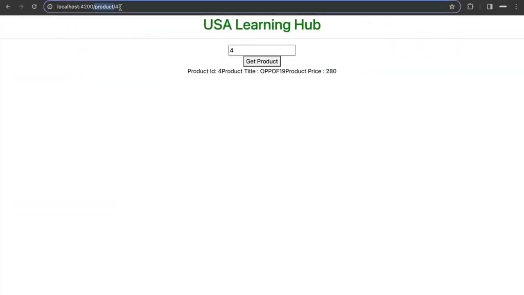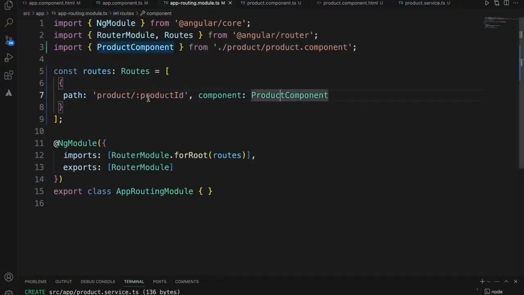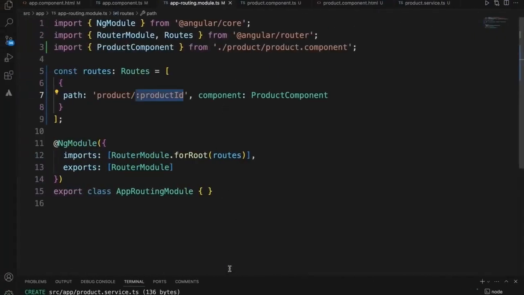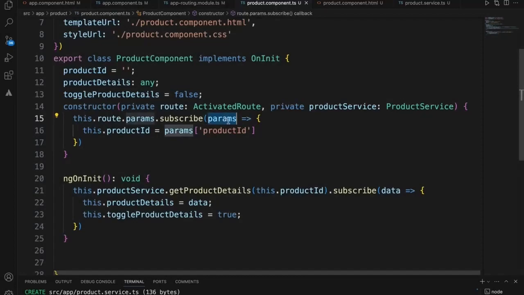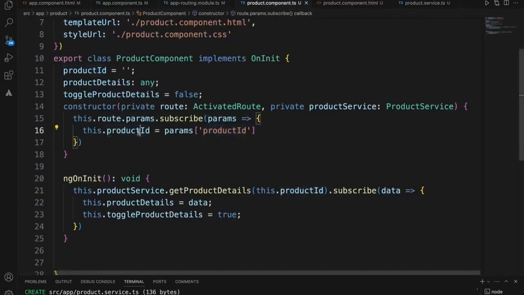From this activated route there is only one parameter. It is recognized as a parameter because I added it like this. So this is the parameter. I'm getting hold of the parameter based on the product parameter name. This parameter name should match, otherwise it won't get hold of it. I'm assigning it to a product ID.